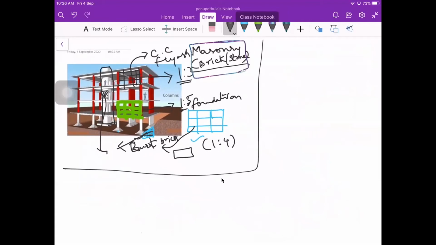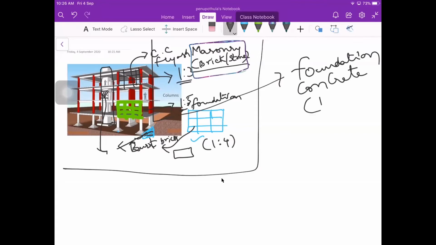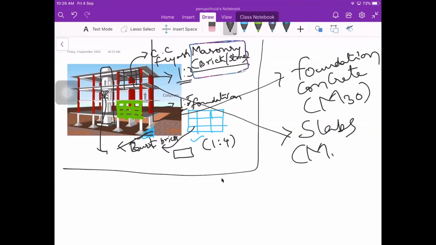If you are going for concrete, you check here the top and the bottom portion. That is foundation concrete. Foundation concrete is usually of M20 grade, M30 grade. When you are moving up, it can be slabs. If you are going for slabs, we will go with M25 or M20. That is enough.